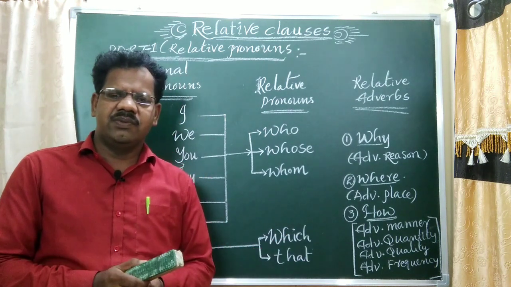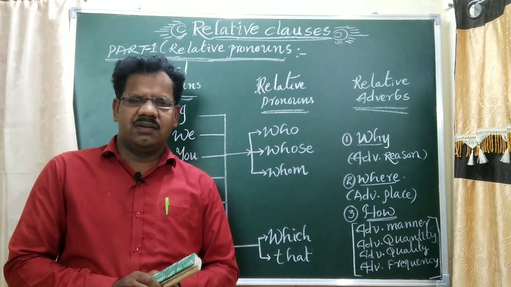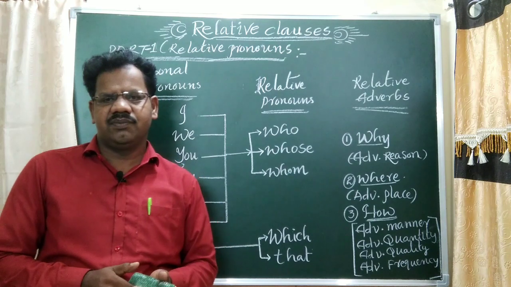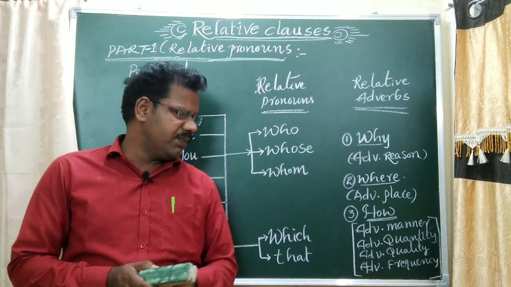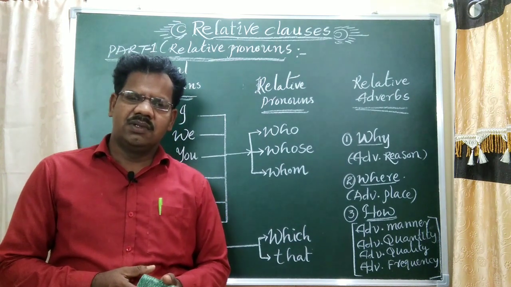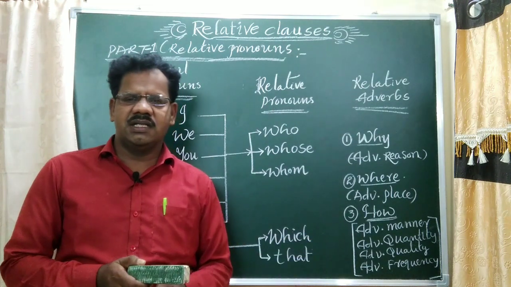How refers to adverb of manner, frequency, quantity or quality. Okay. For example, regarding manner, how are you? Okay. How old are you? How much cost is this?